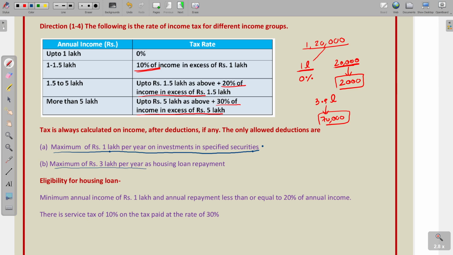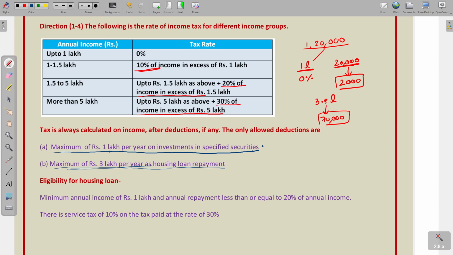Maximum of 3 lakh per year as a housing loan repayment. Suppose you have taken the housing loan, you have to pay the housing loan to the bank. So, there is maximum of 3 lakh per year as housing loan repayment. Up to 3 lakhs, there is no tax.